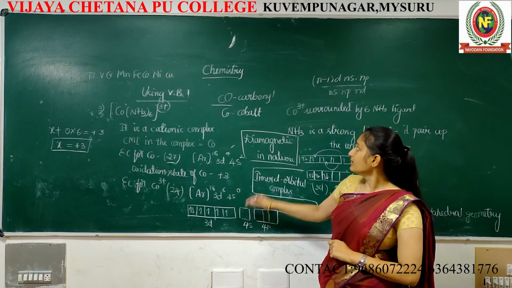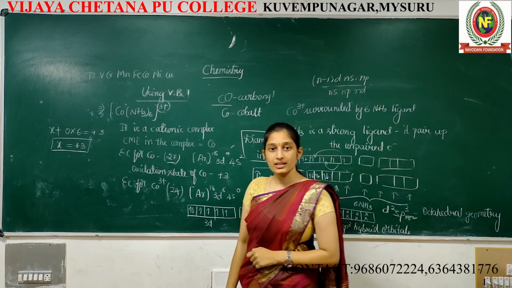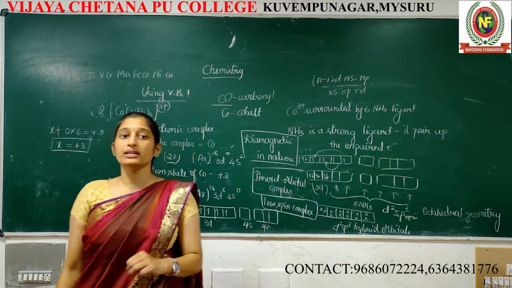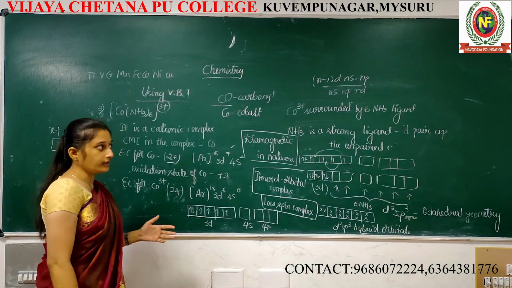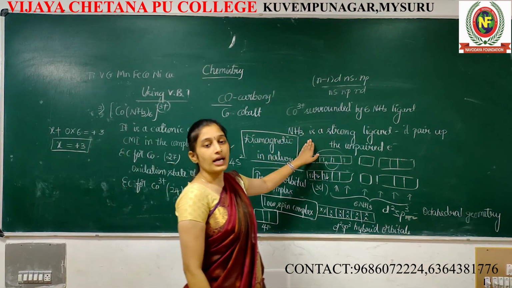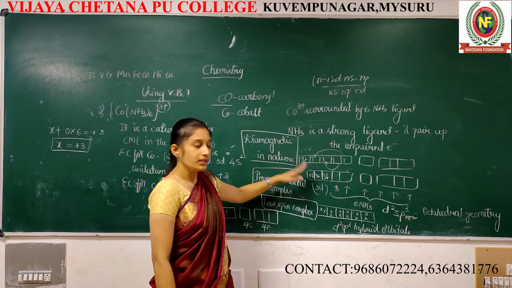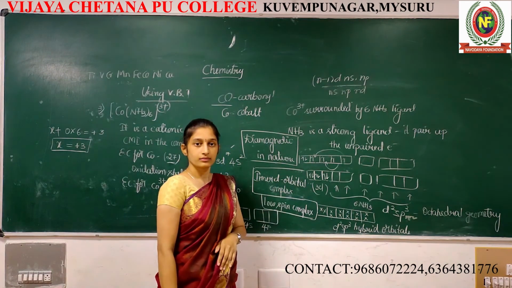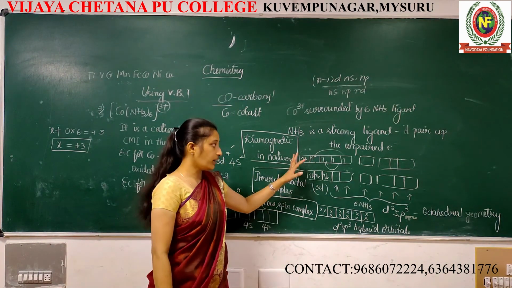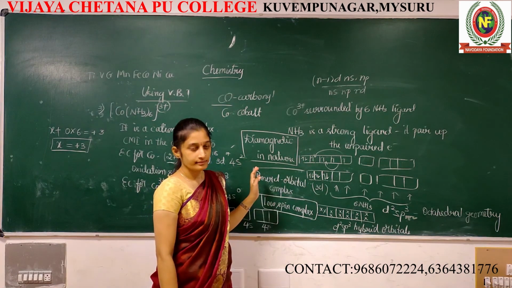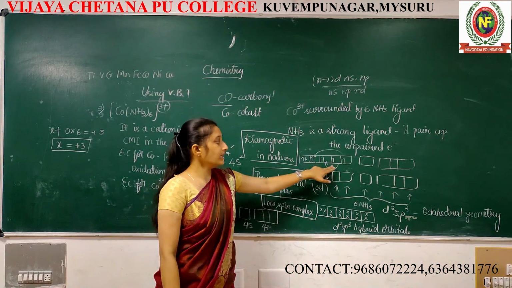After writing this, cobalt +3 is surrounded by 6 ammonia, but the ammonia ligand is a strong ligand. So it starts to pair up. Once it starts to pair up, it pairs everything. Once it's paired, yes, it's paired. After that, see 6 electrons are there.